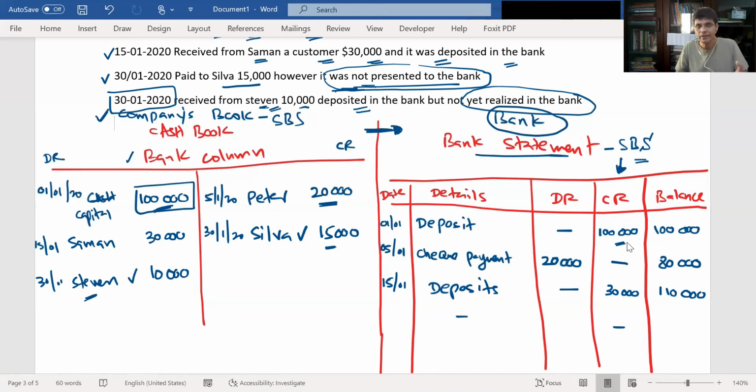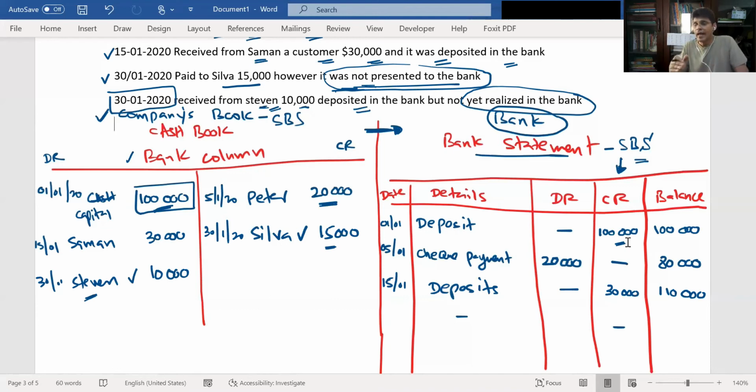Okay. So even though you deposited, the accountant knows he deposited. So he will debit our bank account, right? But he has to go and deposit. He deposited, but the bank will have to get a clearance from Stephen's bank. But until 31st December, they did not get a clearance.